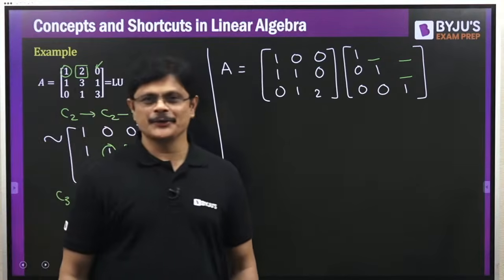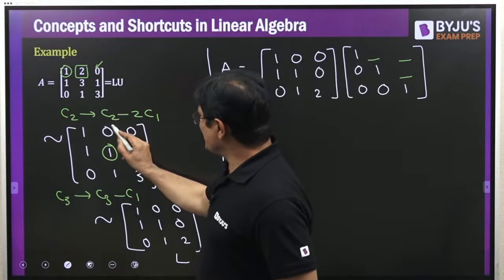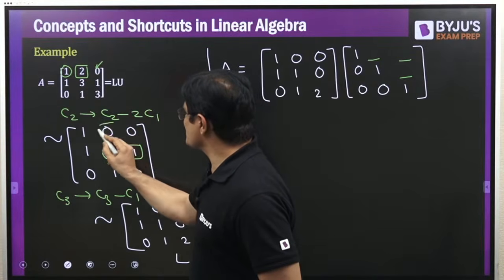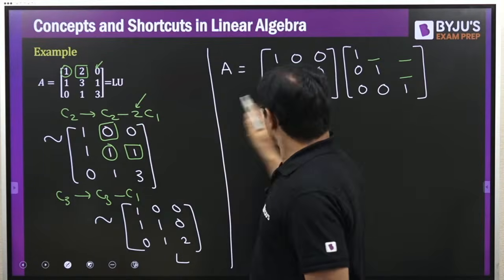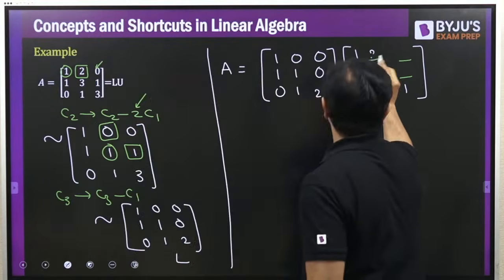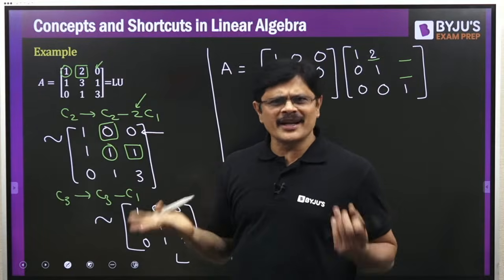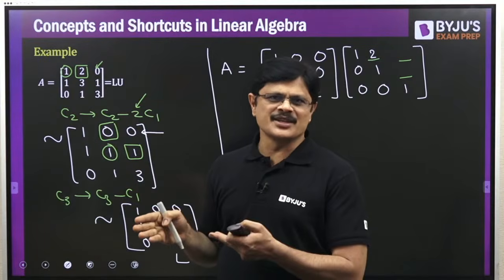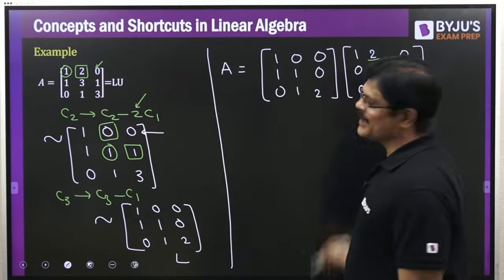Now, please tell me how you made this fellow 0 using this operation. Minus 2, so at that particular position you put plus 2. Now, how did you make this fellow 0? You have not done anything because it is directly 0. When it is directly 0, you do not do any operation, you directly put 0 only.